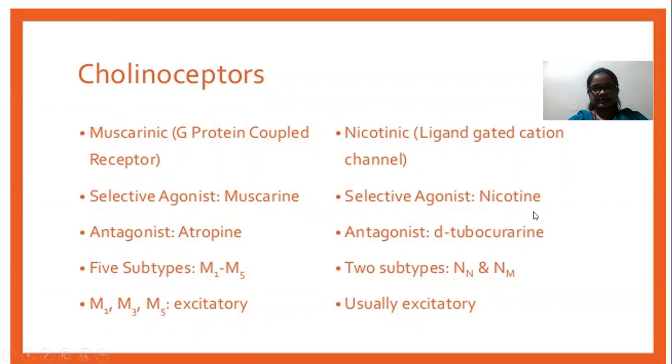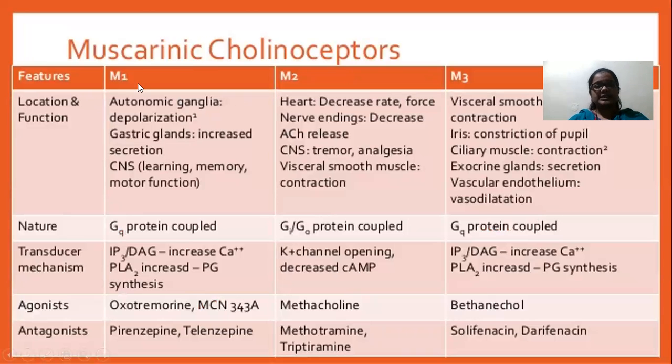Today I will discuss the M1 receptor and the M3 receptor. M1, M2, M3 are major receptors because they are present in both the central region and the peripheral region. M1, M3 and M5 come under one category functionally, as excitatory receptors. So the mechanism of action of M1, M3, M5 is the same. First, M1 and M3 I will discuss now.